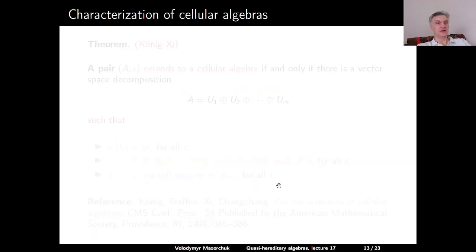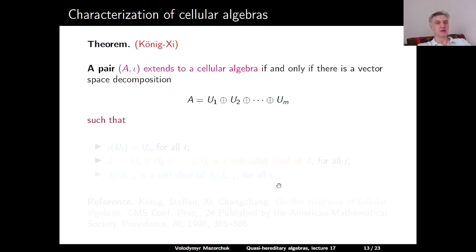Now we can give an alternative characterization of cellular algebras, which is due to Koenig and Shi. So a pair A, iota extends to a cellular algebra if and only if there is a vector space decomposition of A as a direct sum of subspaces U1, U2 and so on up to Um, such that each subspace U_i is stable under iota.